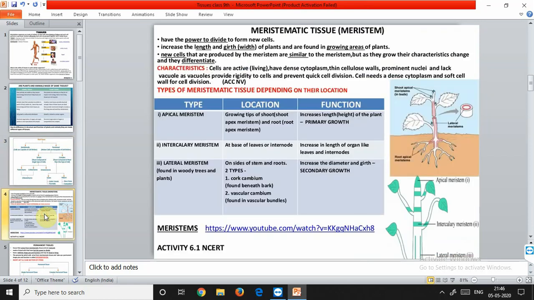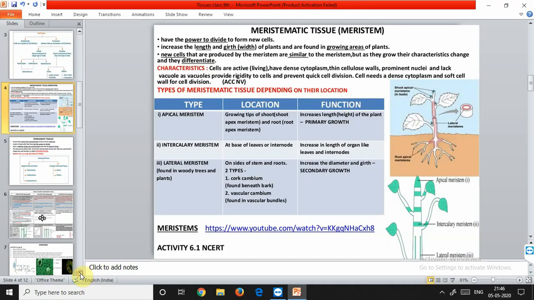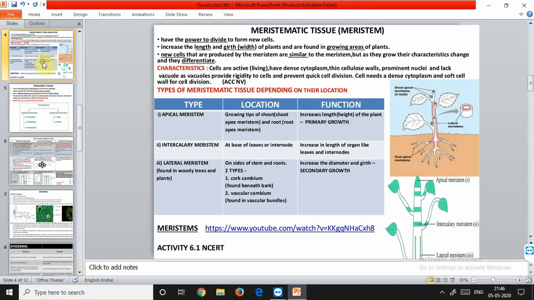Now we'll move towards the meristematic tissues. So meristematic tissues, I told you in brief, are those tissues that have the power to divide, and they always form new cells. So these are found on the tip, because there is always growth in the tip region, that is either the stem tip or the tip of the root.